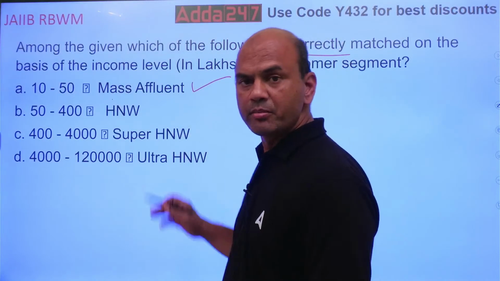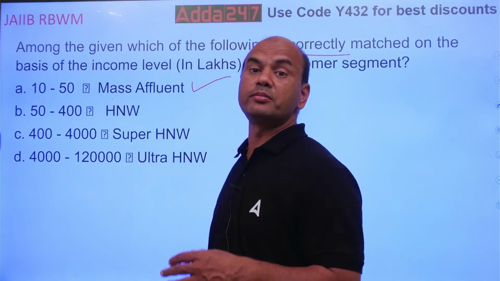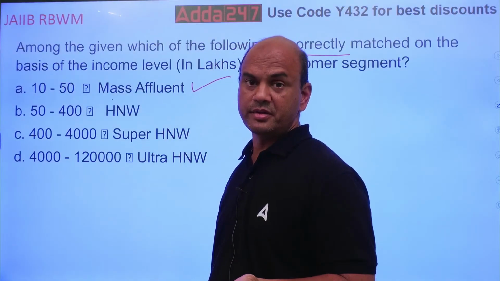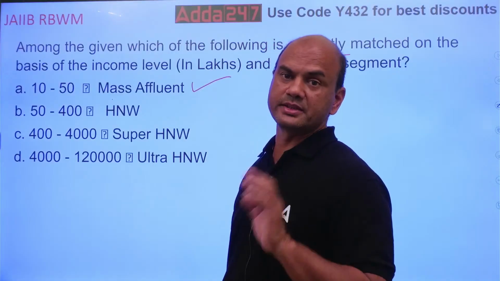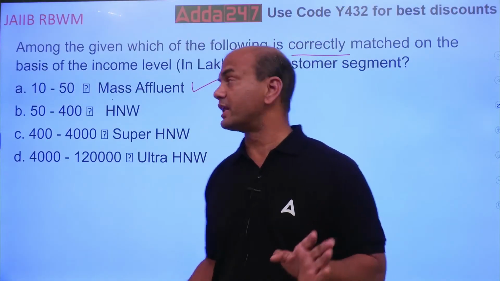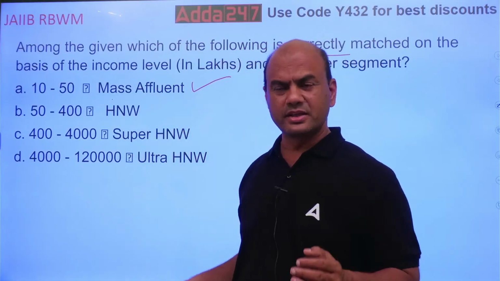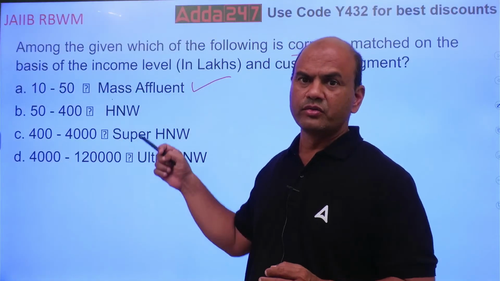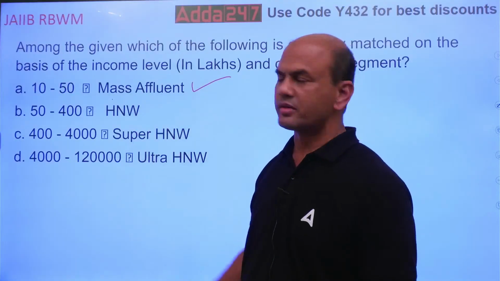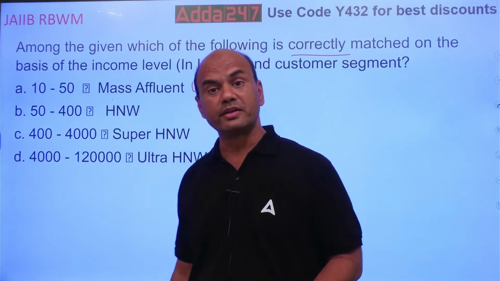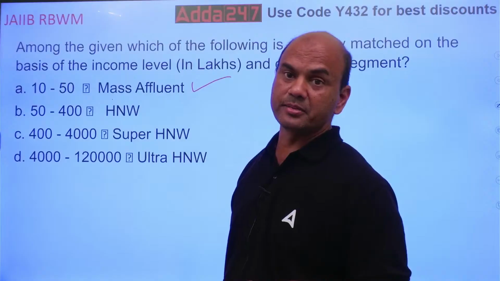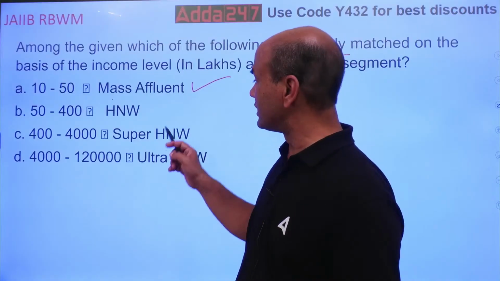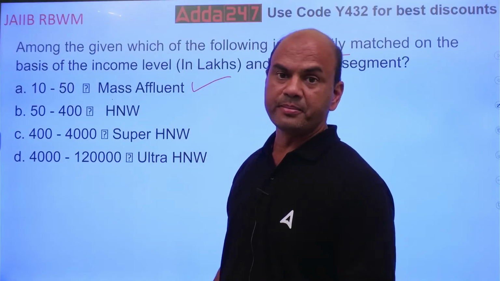Before mass affluent, there is something called mass market. Mass market means up to 10 lakhs. Mass affluent is 10 lakhs to 50 lakhs, and further it is, HNWs are not 50 to 400. Okay, they are super affluent. Then above that there is HNW, then super HNW and ultra HNW.